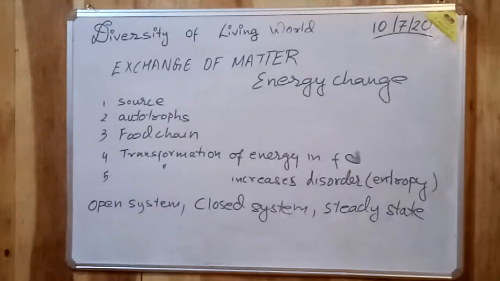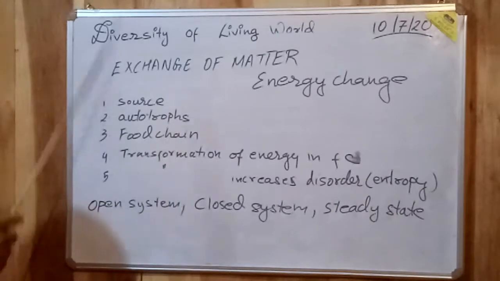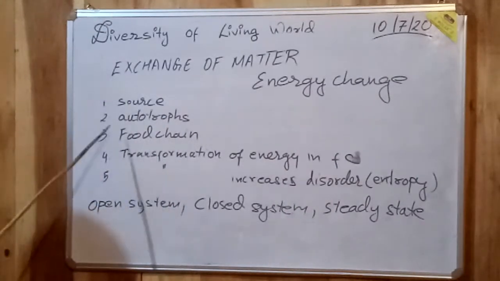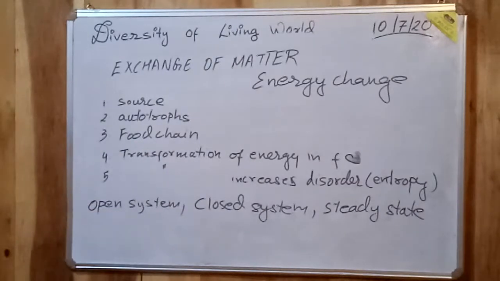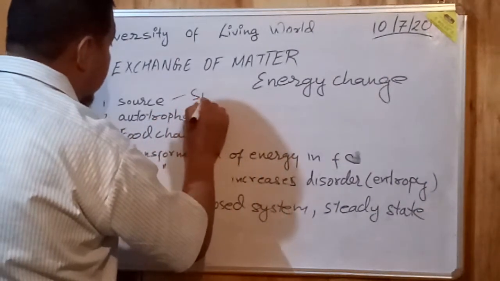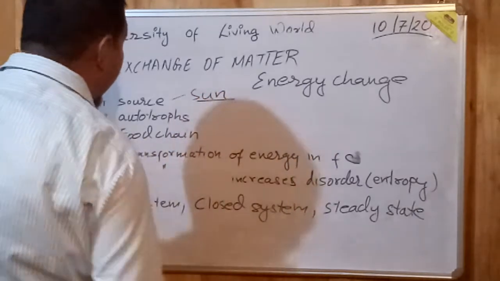Okay, the third part of the same chapter, called the diversity of the living world, is exchange of matter and energy change. Now, to talk about this, we have to understand it in 5 different postulates or 5 different points, to be called as source. Now, the source of all energy is your sun. The sun is the source of all energy.